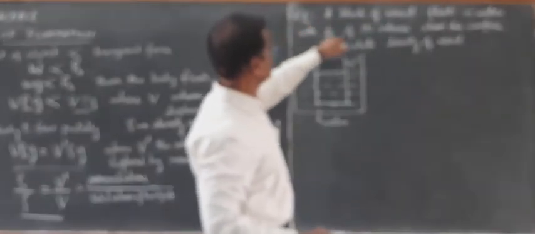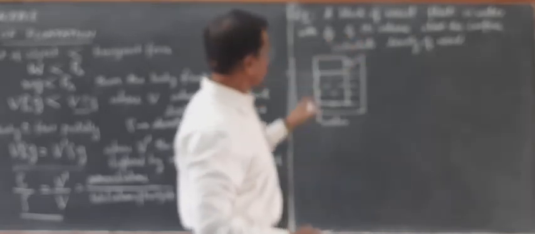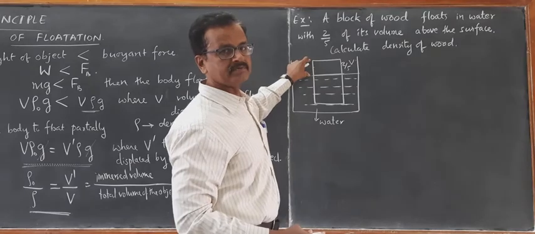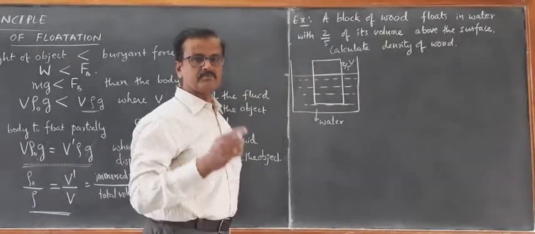A block of wood floats in water with 2/5 of its volume above the surface. Calculate the density of wood. If 2/5 part of the wood is above the surface, how much part is immersed inside the water? That is important.